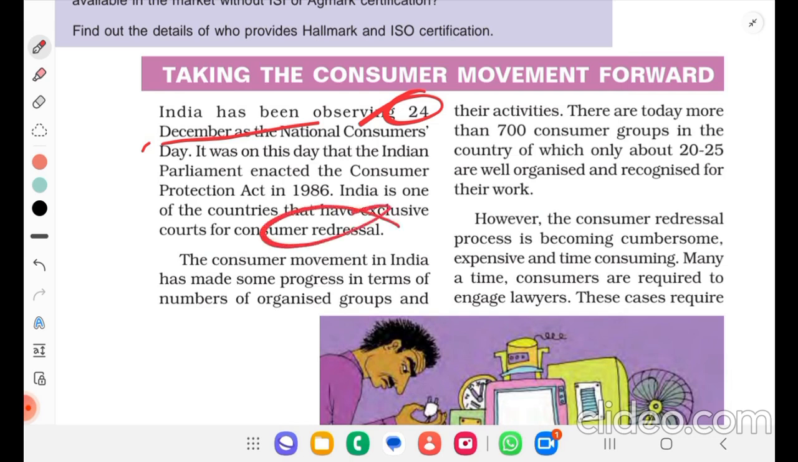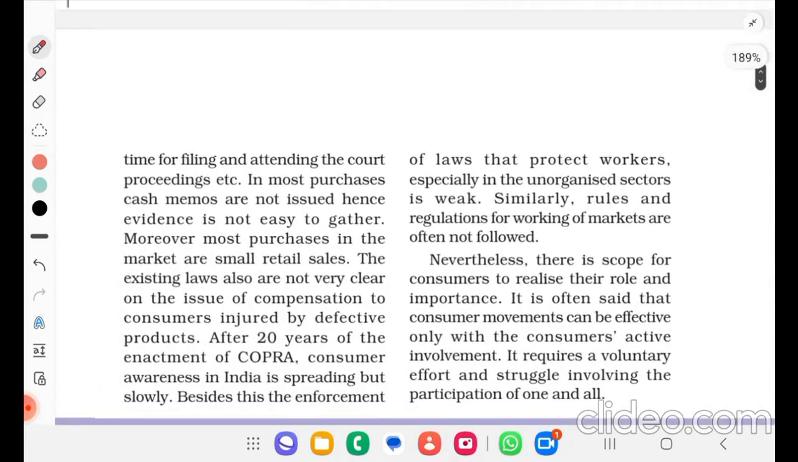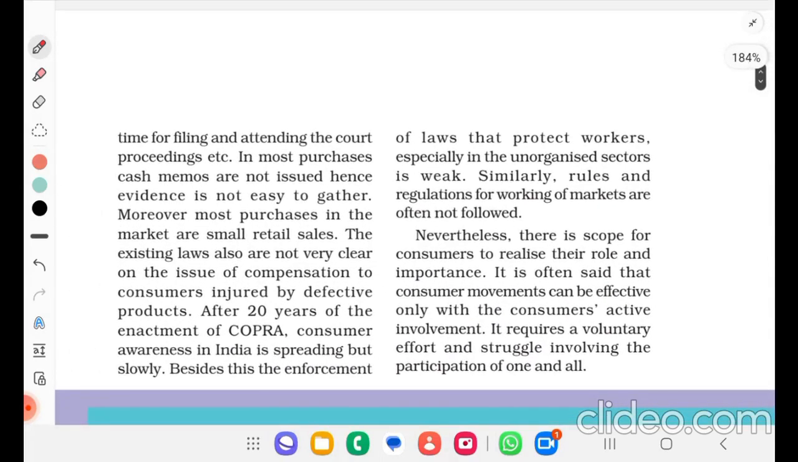The consumer movement in India has made some progress in terms of the number of organized groups and their activities. There are today more than 700 consumer groups in the country, of which only about 20-25 are well organized and recognized for their work. However, the consumer redressal process is becoming cumbersome, expensive and time consuming. Many a time, consumers are required to engage lawyers. These cases require time for filing and attending the court proceedings, etc.